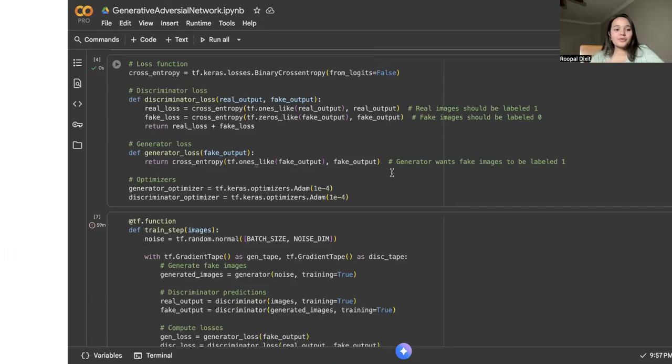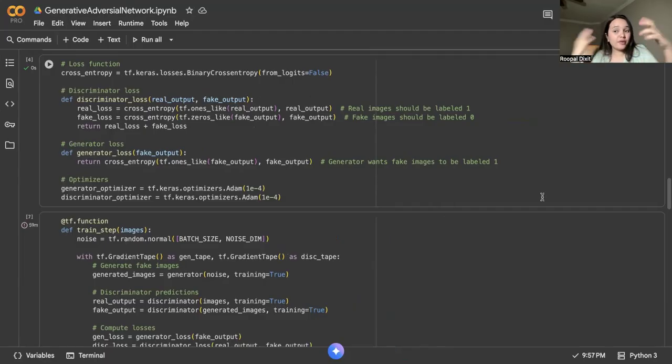And for this we are using the Adam optimizer with a small learning rate for stable training, and a custom training loop to update both the networks. The generator fakes images and the discriminator judges them, and both learn from their mistakes, because this is where the friendly competition that we were talking about at the start of the video comes into the picture.